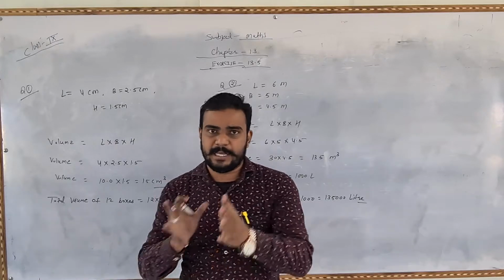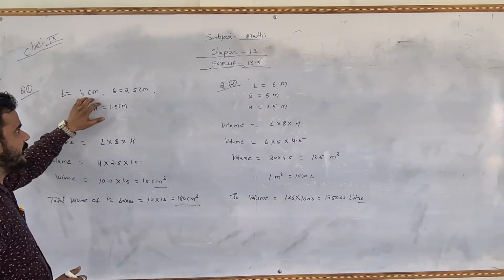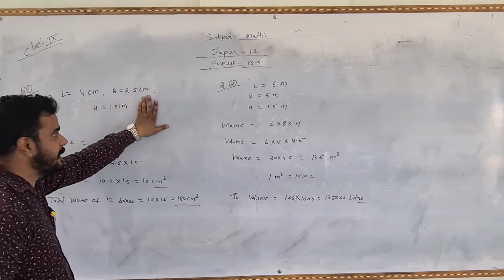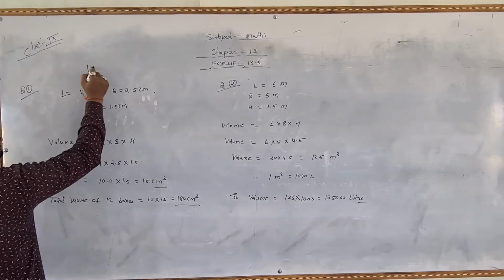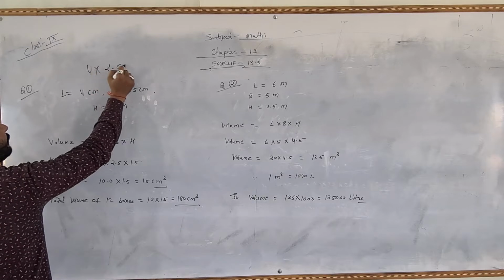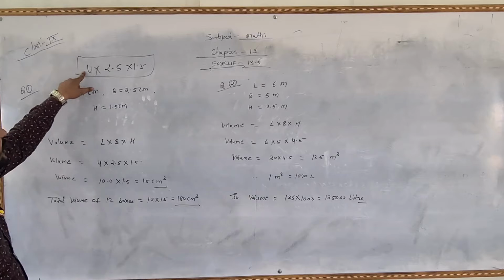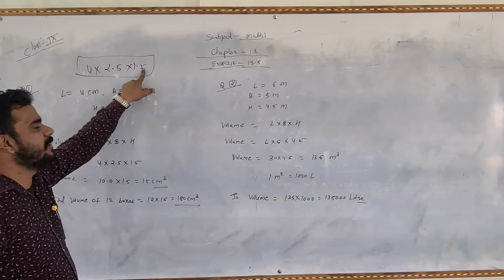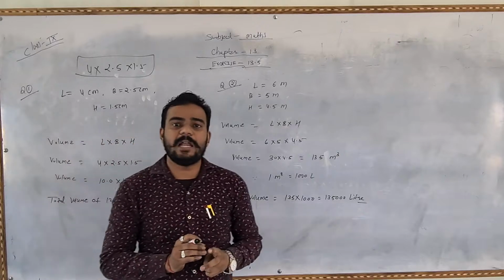There is one matchbox. The dimensions of the matchbox are given. The length is given as 4 cm, the breadth is 2.5 cm, and the height is 1.5 cm. The dimensions are given like this: 4 into 2.5 into 1.5. The first is length, the second is breadth, and the third is height. What is the volume of a packet such that 12 matchboxes are there?